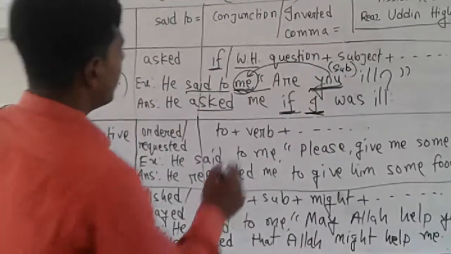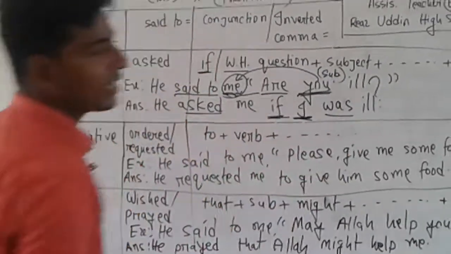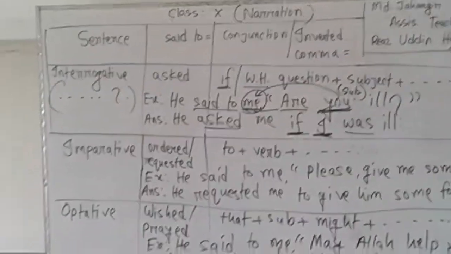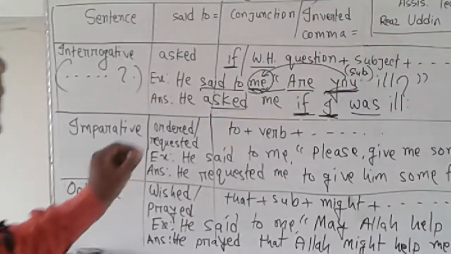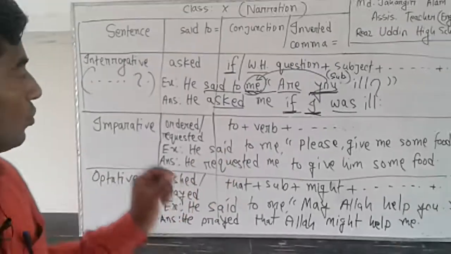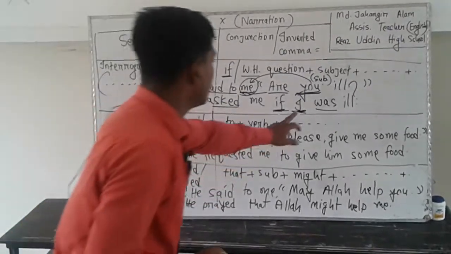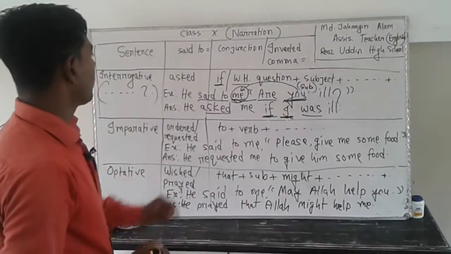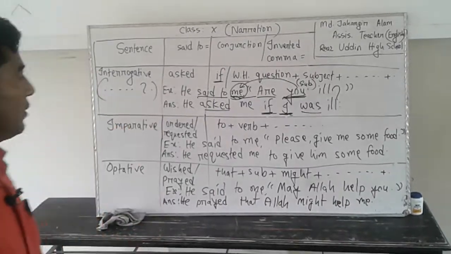And then am, is, are equal to was, were. For tense we already learned from rule number 1 that am, is, are equal to was, were. Here, I was ill. That is an interrogative sentence.